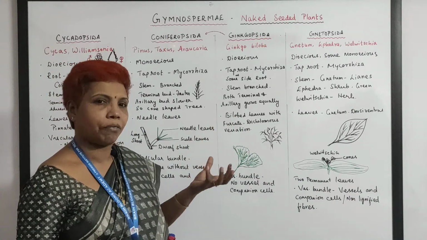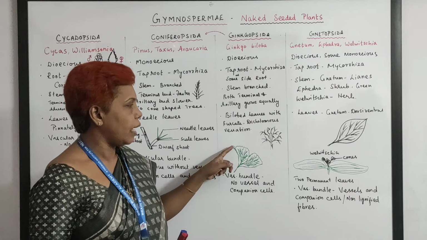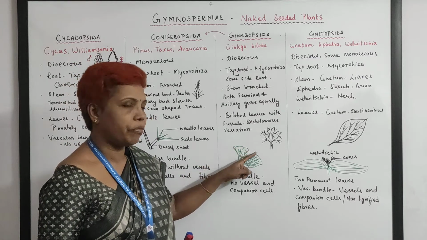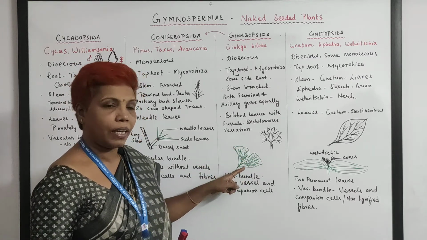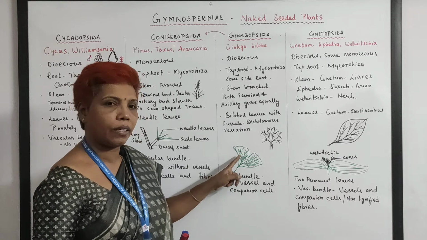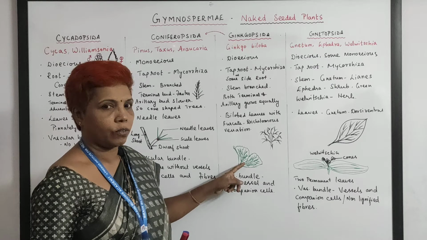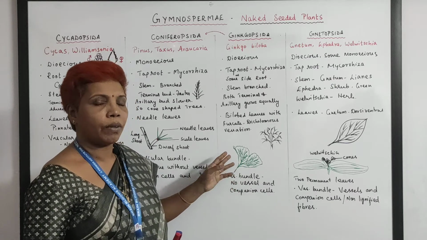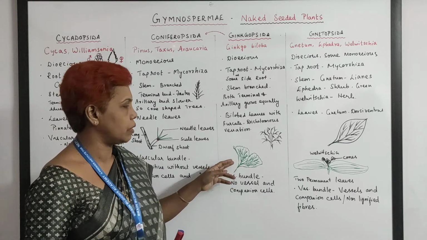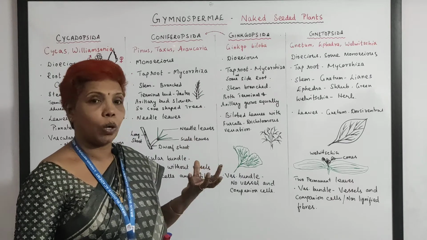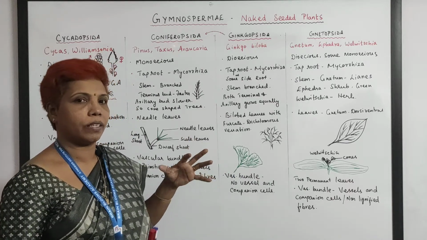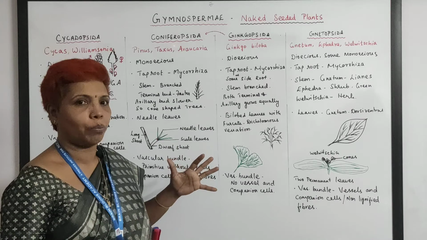It will be like a fan, furcate leaves, and the margins are frilled, and the venation is entirely dichotomous. The leaves are very beautiful, and when the season changes, they turn typically yellow, and it covers the entire tree, looking so beautiful.